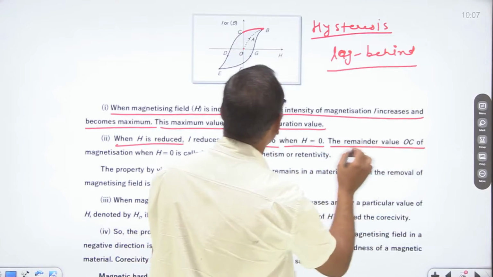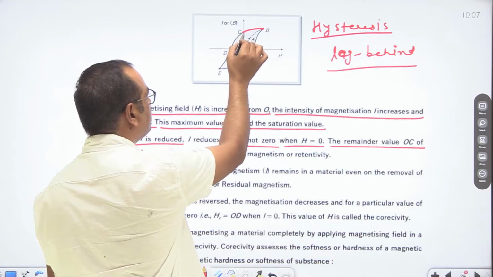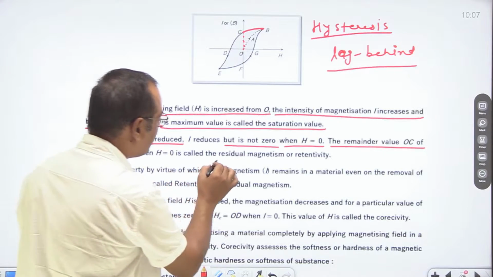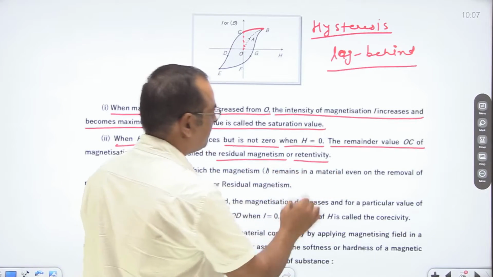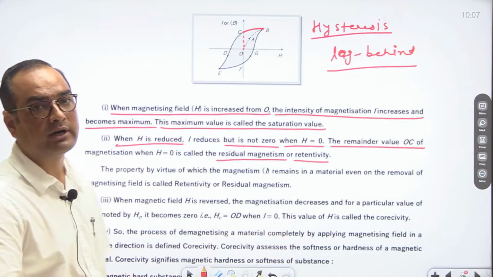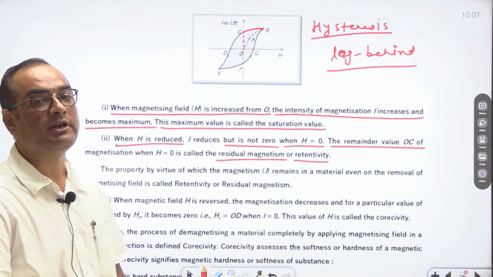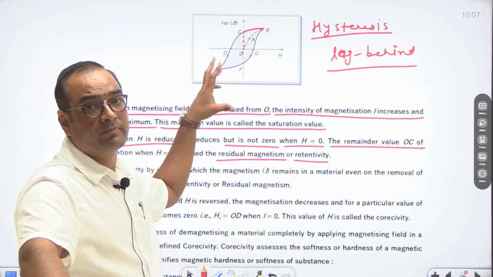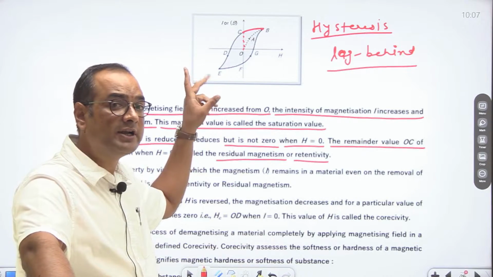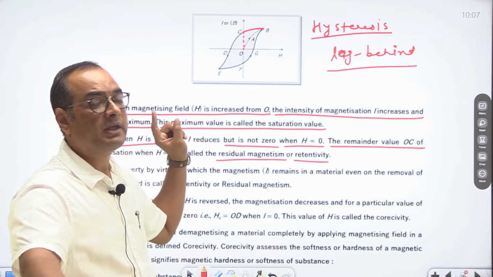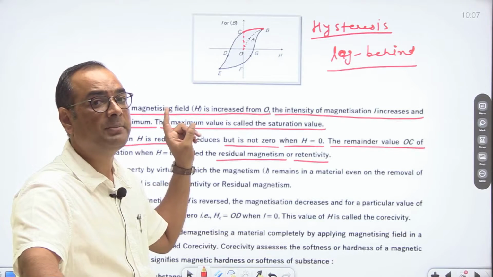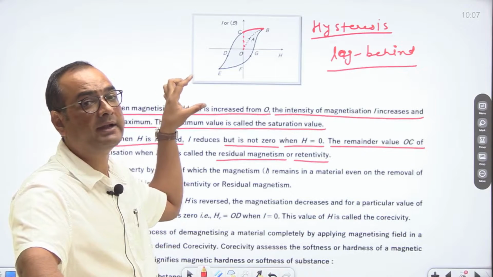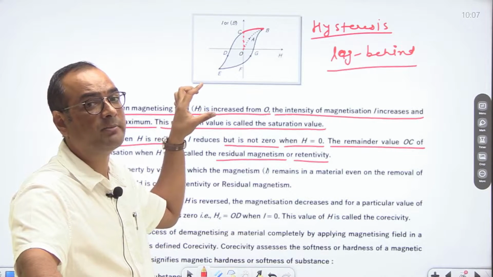The remaining value OC is known as residual magnetism or retentivity. So what is retentivity or residual magnetism? If the applied magnetizing field is reduced to zero, then intensity of magnetization remains non-zero. It means some magnetization is remaining in that ferromagnetic sample.